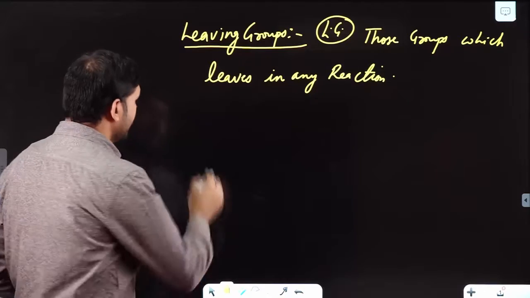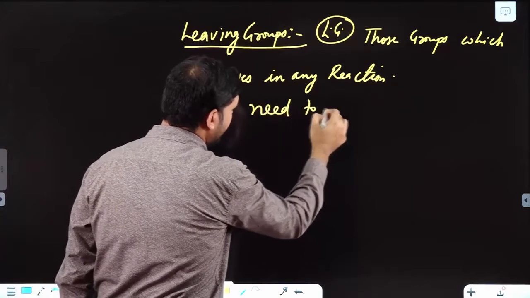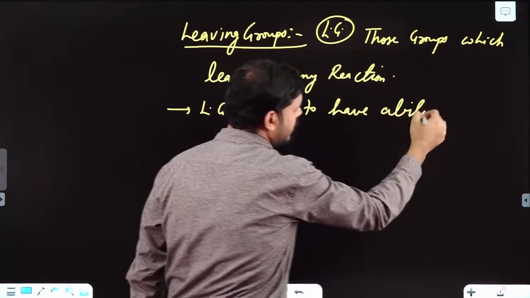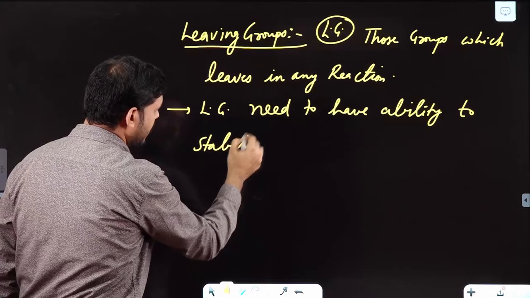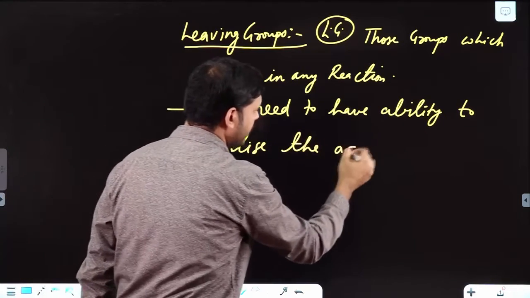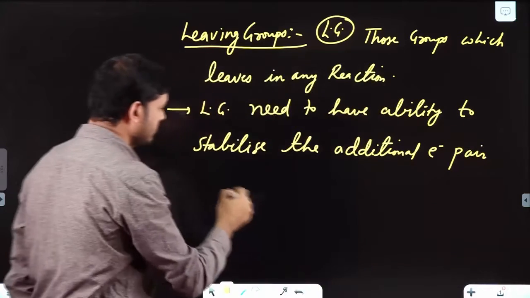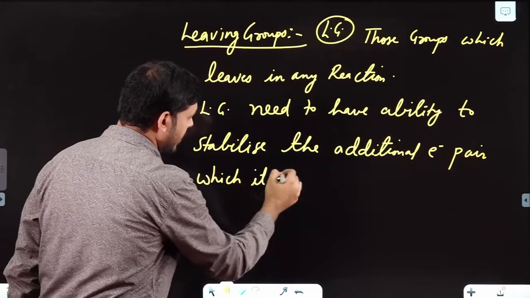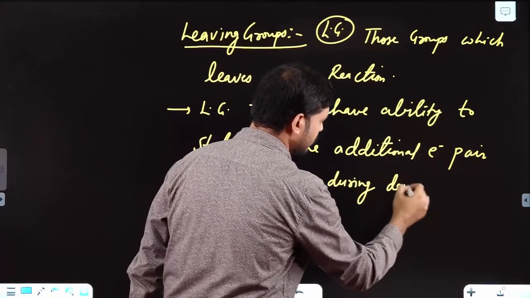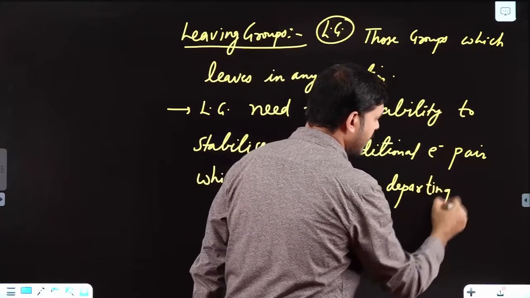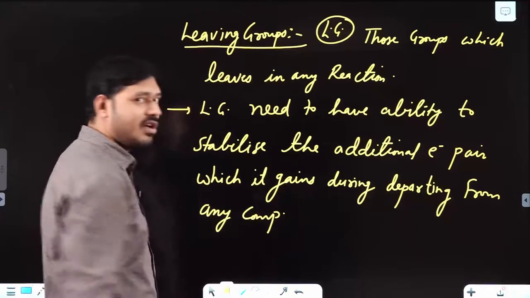Generally, leaving groups need to have the ability to stabilize the additional electron pair which it gains during departing from any compound. Now understand its meaning.